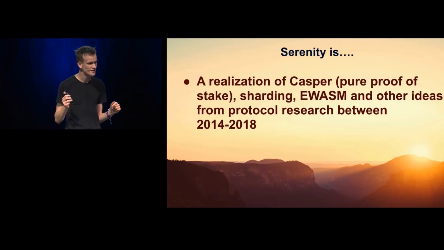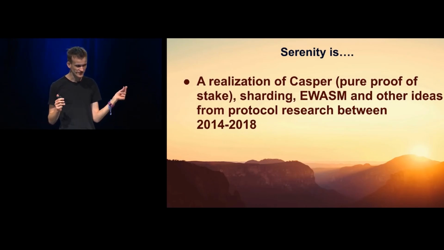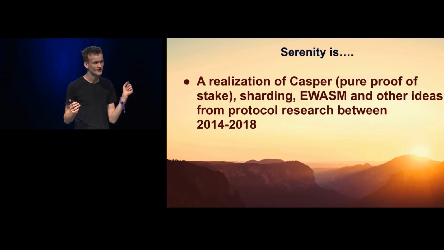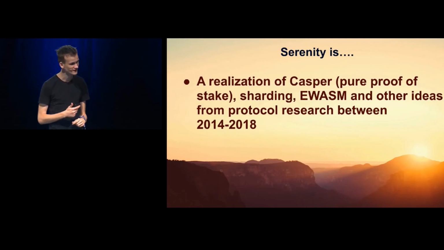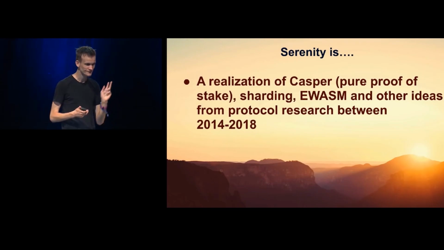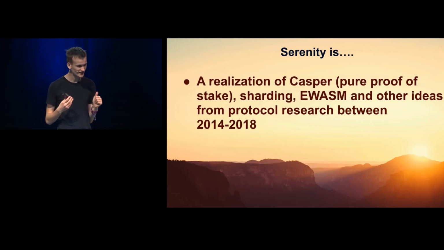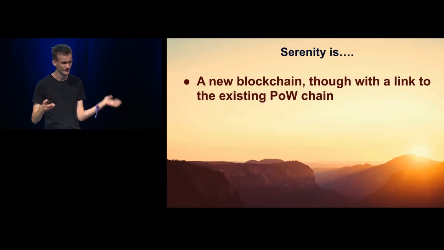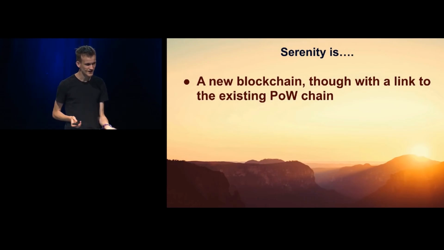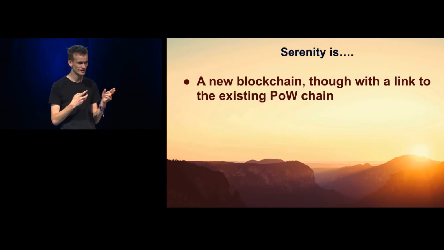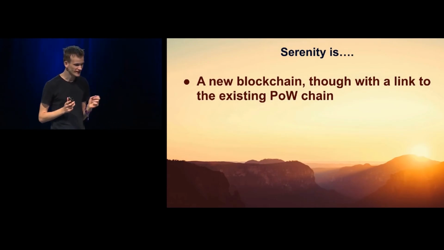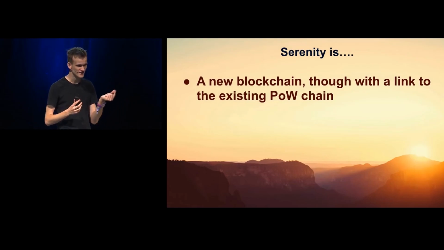So this includes Casper, and not just hybrid Casper, 100% organic, genuine, pure Casper. Sharding, EWASM, and all of these other protocol research ideas. This is a new blockchain in the sense of being a data structure, but it has a link to the existing proof of work chain, right?